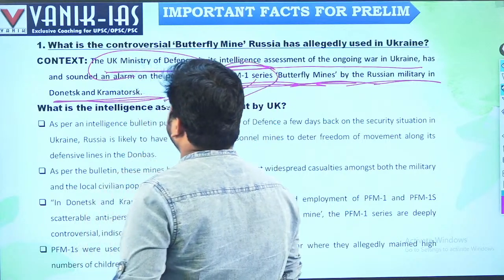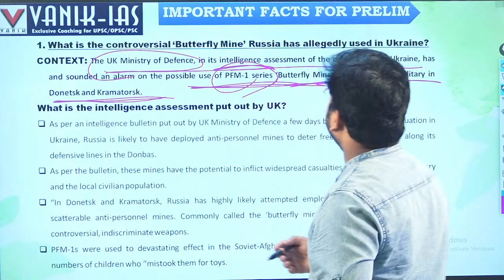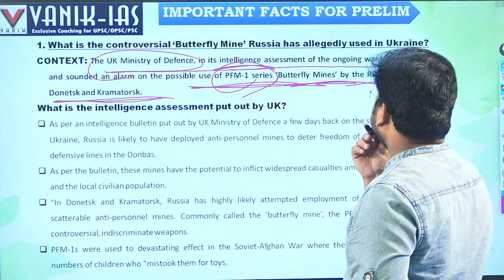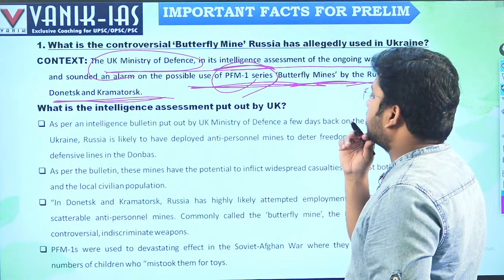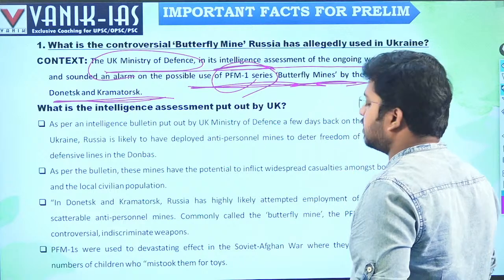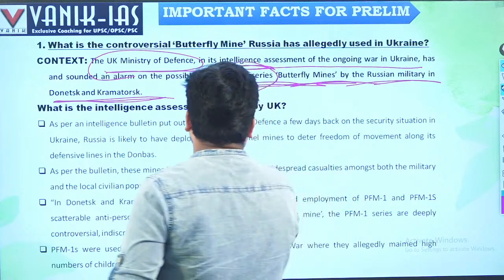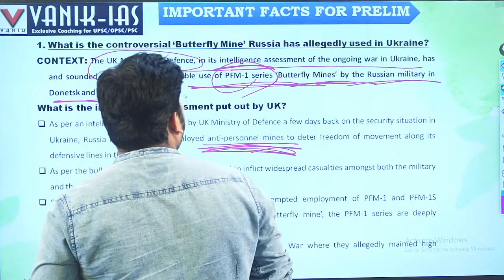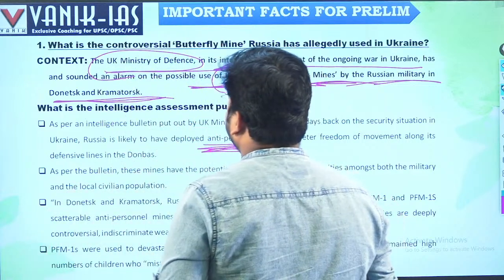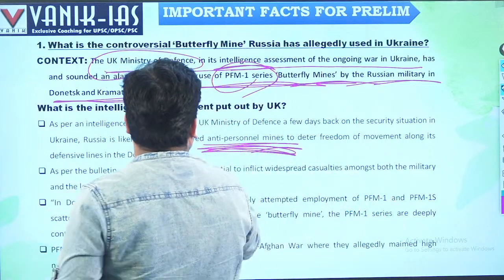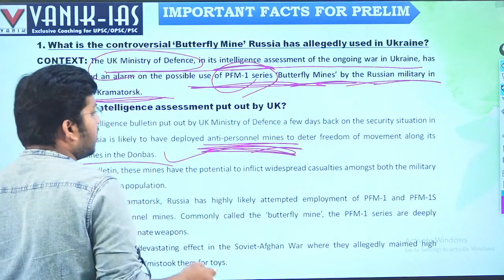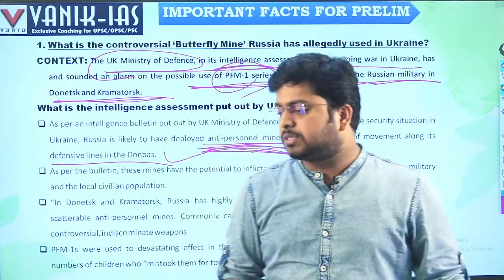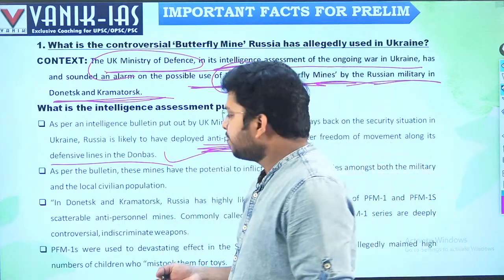What is this PMF-1 series? As per the intelligence bulletin put out by the UK Ministry of Defence a few days back, Russia is likely to have deployed anti-personnel mines. Remember, these PMF-1 are anti-personnel mines to deter freedom of movement along its defensive lines in the Donbas, right? In the Donbas region, you cannot move because these are land mines. If somebody puts his step on landmines, obviously he is going to be blasted.